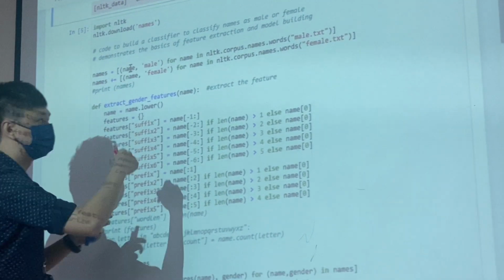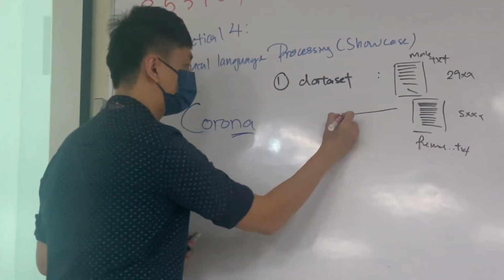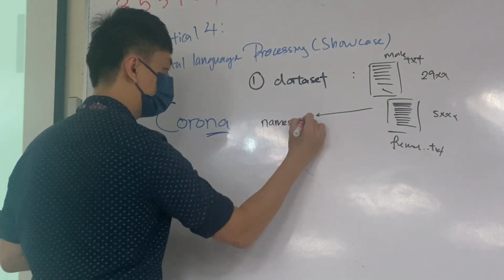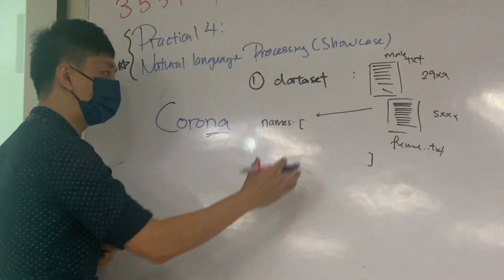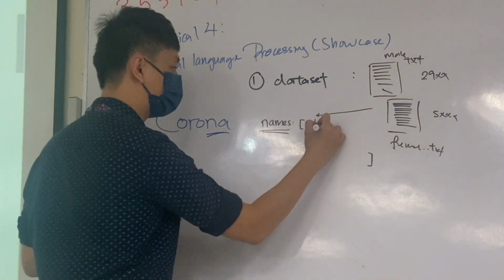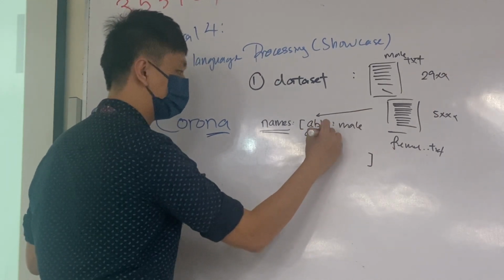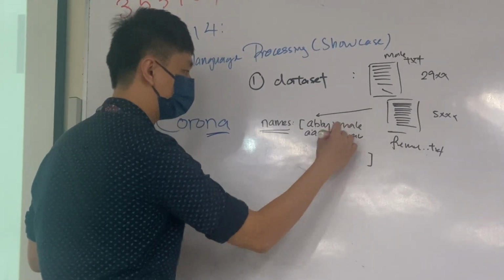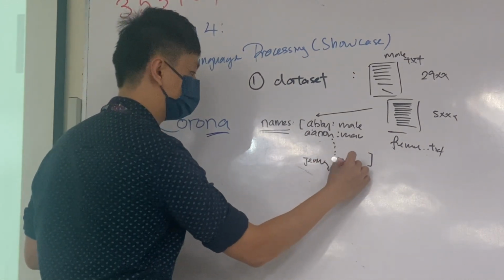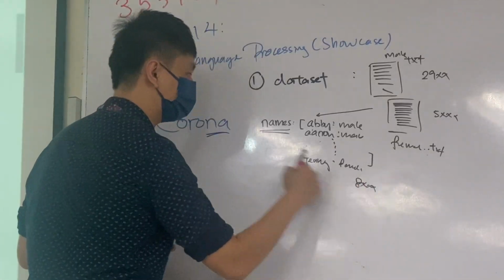First thing first, we need to import this data set and store it inside a variable. It's a list. So I will store all the names inside this variable called name. For example, I have an AB, which is a male. I have an Aaron, which is a male, and so on and so forth. And I have a Jenny maybe. Jenny is a female. So it means that I have about 8,000 names inside this variable.